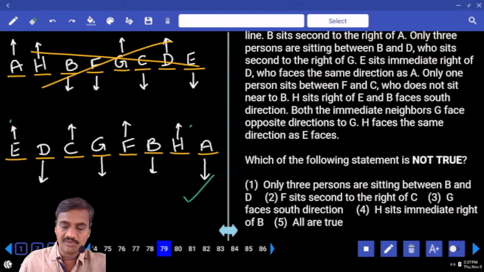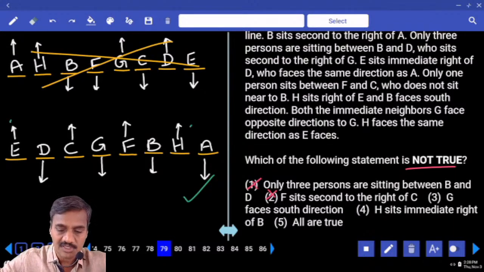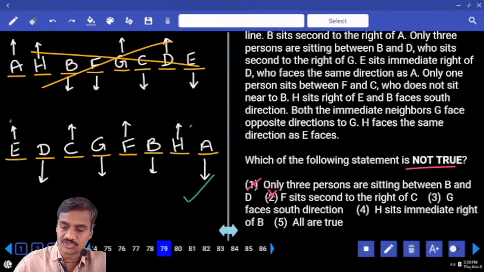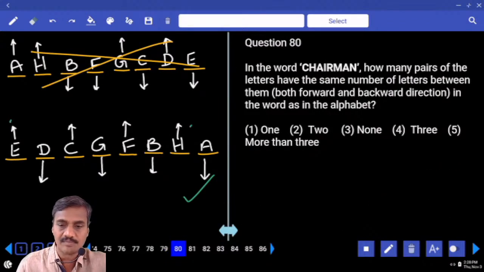Then 79, which one of the following is not true? Not true means definitely false. 3 persons in between B and D. Yes, that is definitely true, and the question is about false. F is second to the right of C. This is true. It cannot be your answer. G faces south direction. This is also true. It cannot be your answer. H sits to the immediate right of B. This is definitely false because H is to the immediate left of B. Hence choice 4 for question number 79.